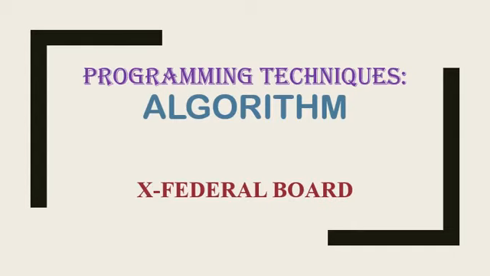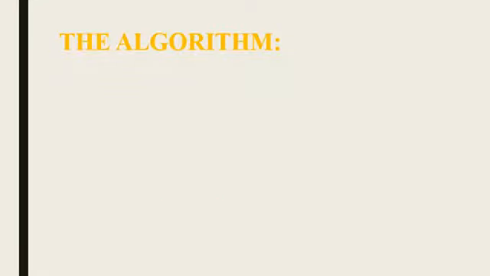Today I will explain the topic algorithm, which belongs to your computer book, the first chapter, programming techniques. So now I will define the algorithm.